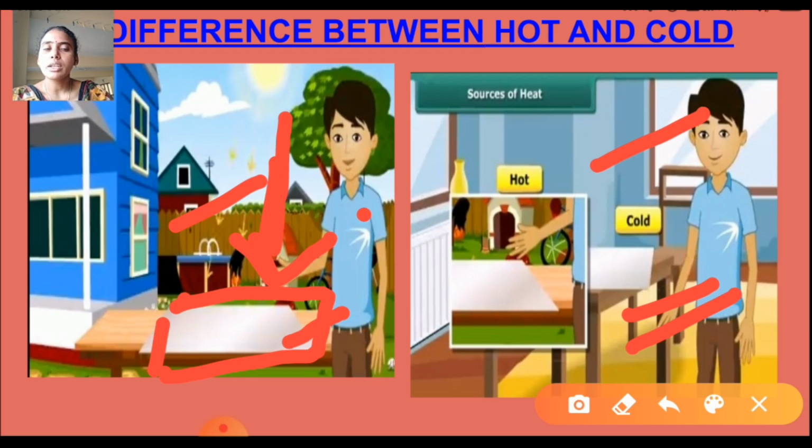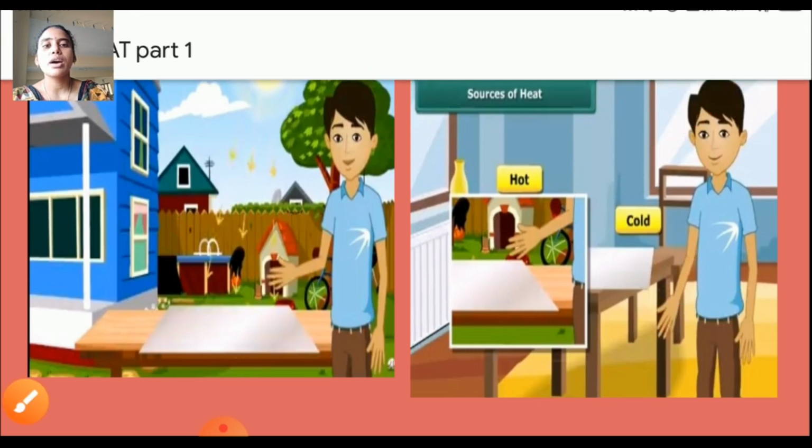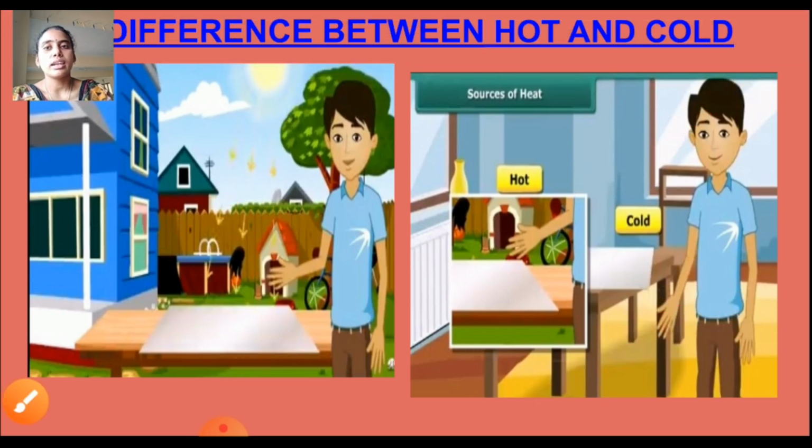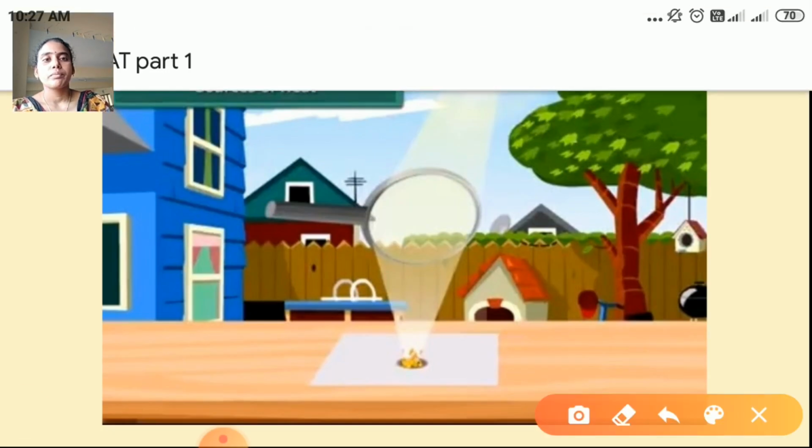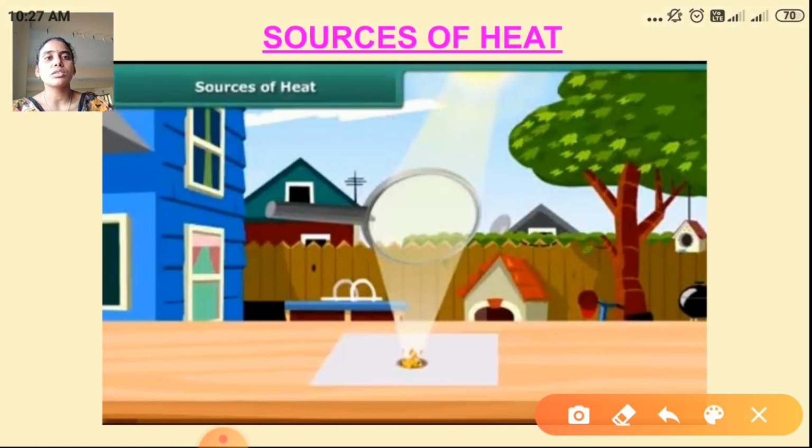So what is the difference in the two cases? In the second case, the nature of our surroundings decreases the temperature. It decreases the temperature, so that's why it feels cold. And let us prove it through another experiment. See another source of heat.